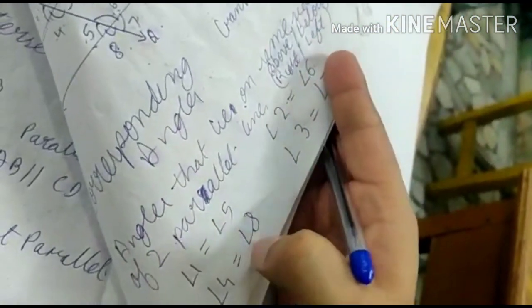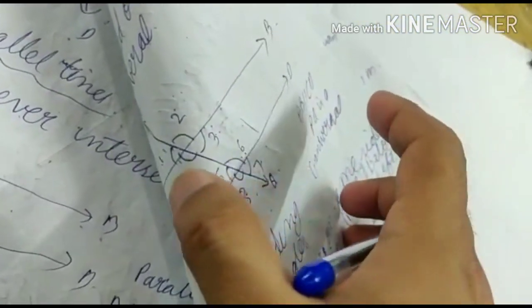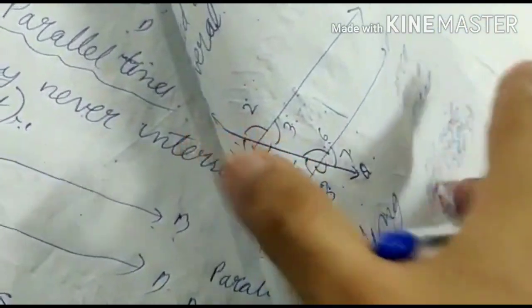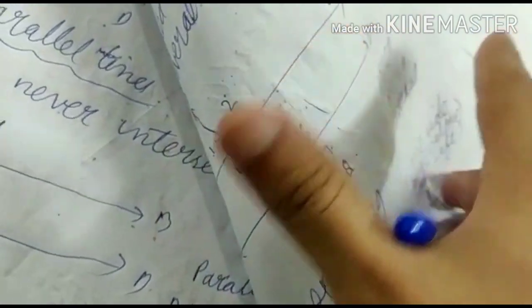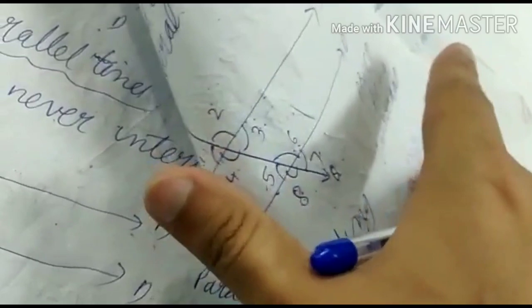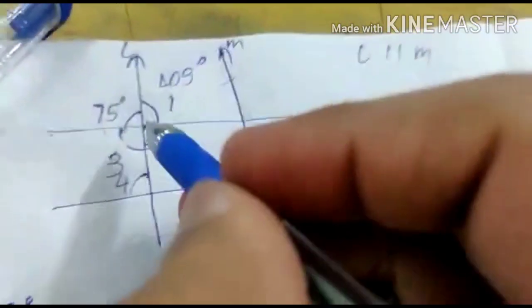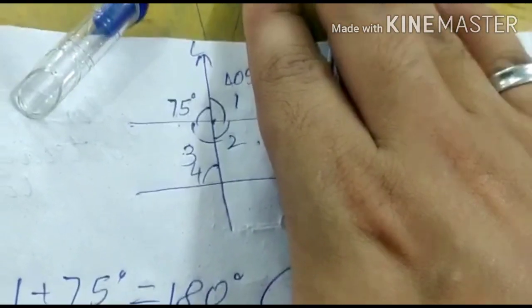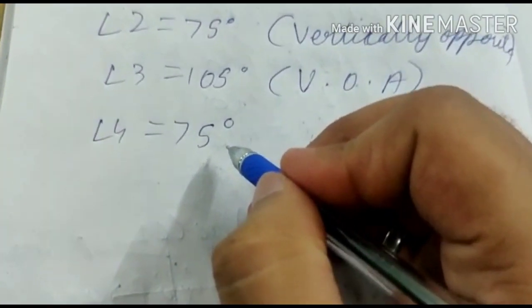Angle 1 equals angle 5, angle 4 equals angle 8. This means the angles are on the same side, at left and right: on the left side of the transversal and above the parallel lines. So angle 1 equals angle 5 here. This and this lie on the left side of the transversal L, and they lie on the same side of the parallel lines, that is above and above. So angle 4 equals 75 degrees.